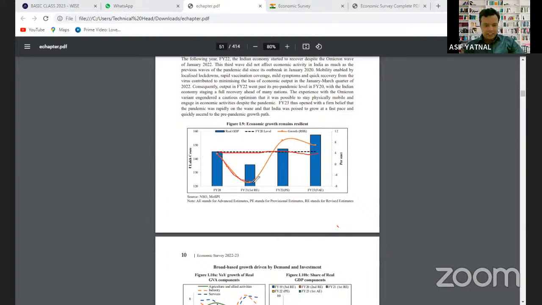Can you see the real GDP is fluctuating? कभी real GDP बढ़ रहा है और कभी real GDP कम हो रहा है. ऐसे क्यों हो रहा है? Idea? We can see in financial year 2021 real GDP is reduced. But अब अगर financial year 22 या 23 का अगर हम देखेंगे तो यहाँ पर real GDP ज्यादा दिखाई दे रहा है. Anyone knows why this real GDP is more in 22 and 23 and why the real GDP is very less here?